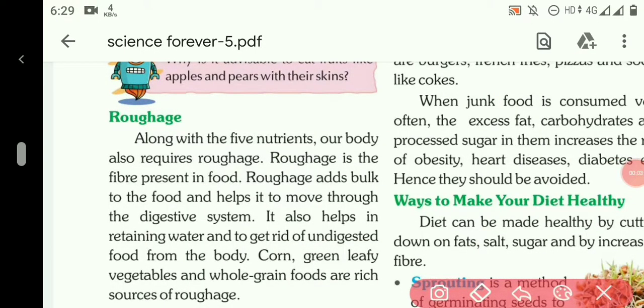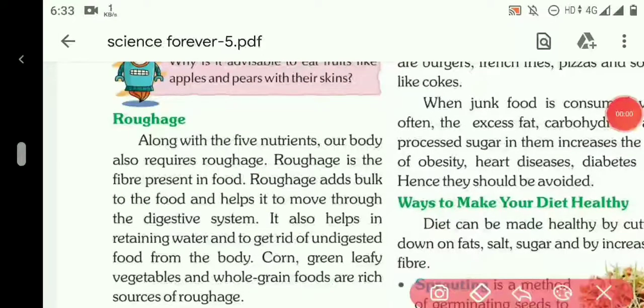This is a science class and today's topic is about roughage. Along with the 5 nutrients which we have studied in the previous lecture, the 5 nutrients are carbohydrates, fats, minerals, proteins, vitamins. Among them, our body also requires an important type of substance which is known as roughage. Roughage is the fiber present in the food. Roughage is the fiber part which is present inside the food.